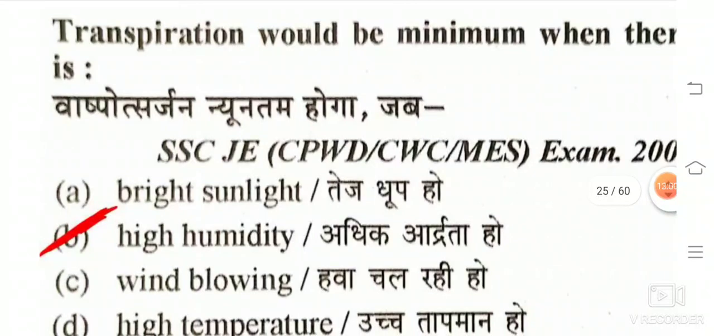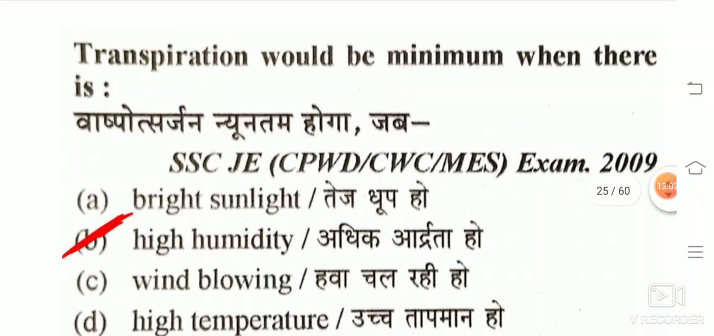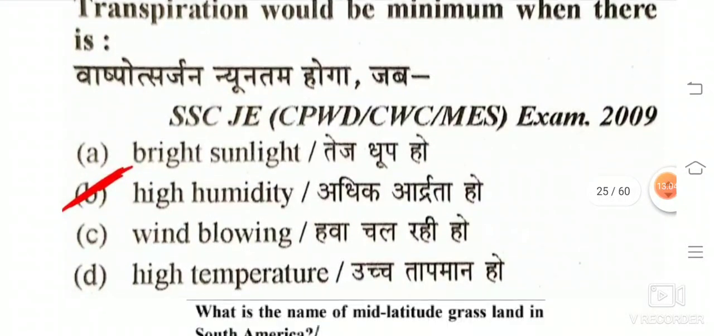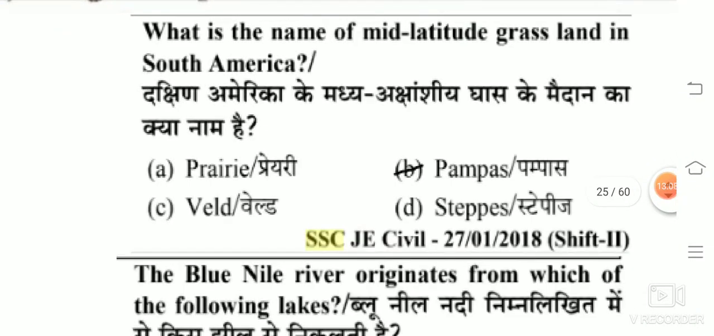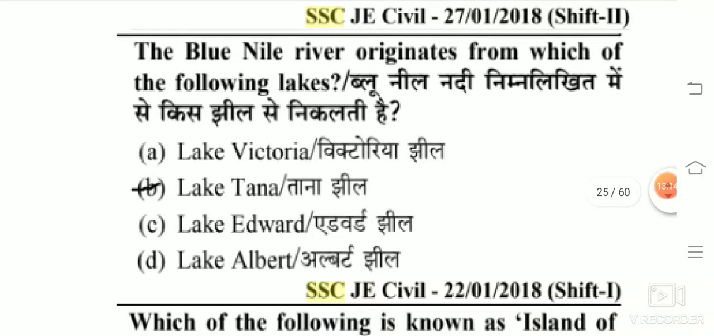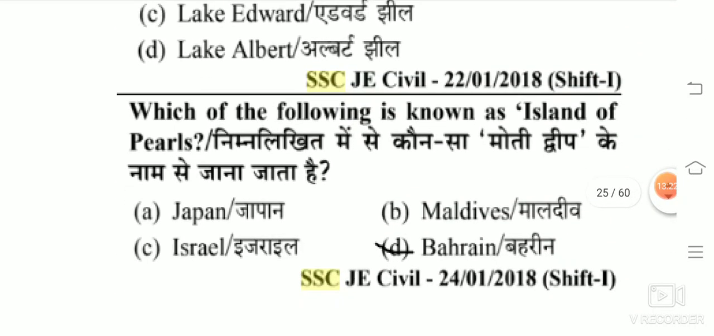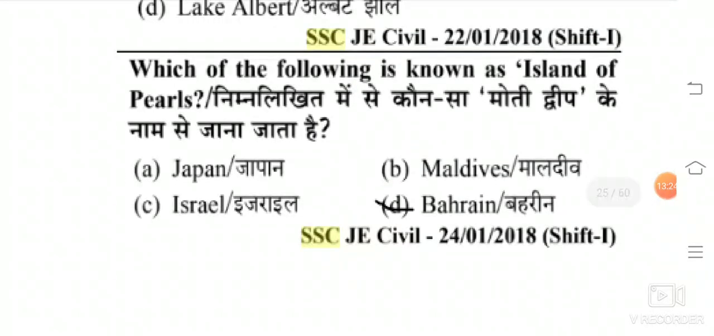Transpiration would be minimum when there is high humidity. What is the name of the mid-latitude grassland in South America? That is Pampas. The Blue Nile River originates from which of the following lakes? The Lake Tana. Which of the following is known as the Islands of Pearls? The answer is Bahrain.